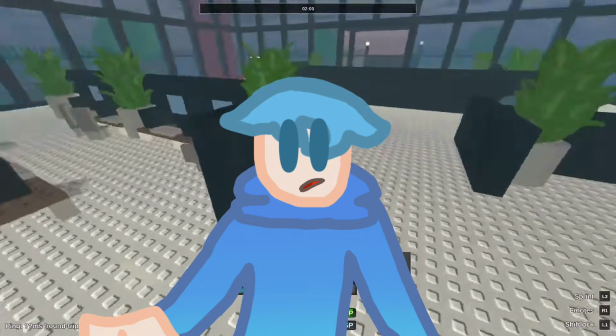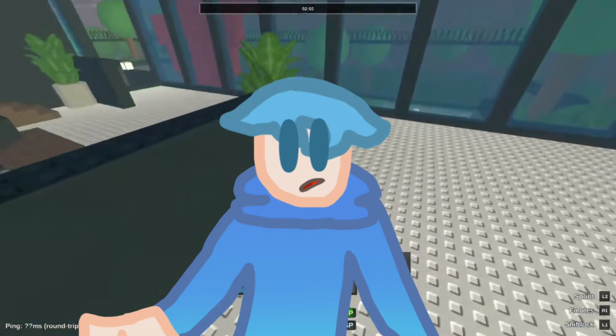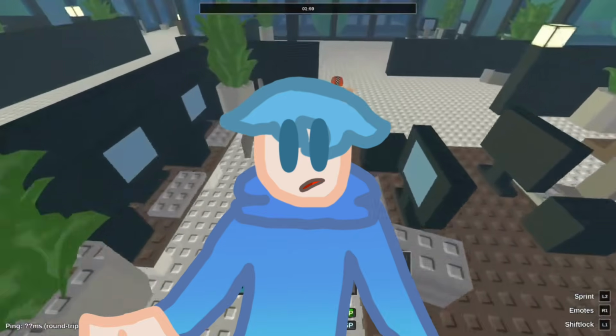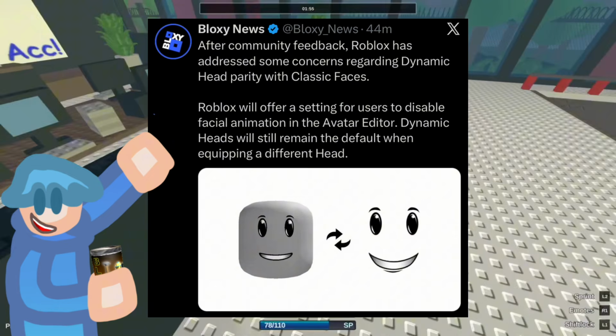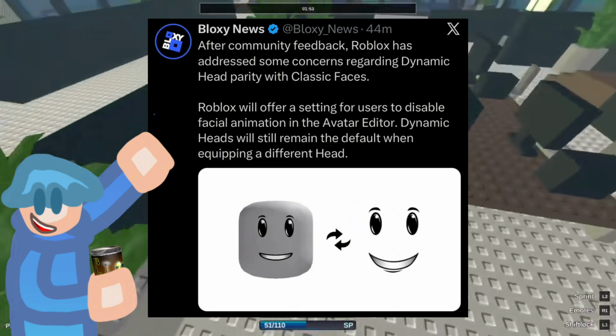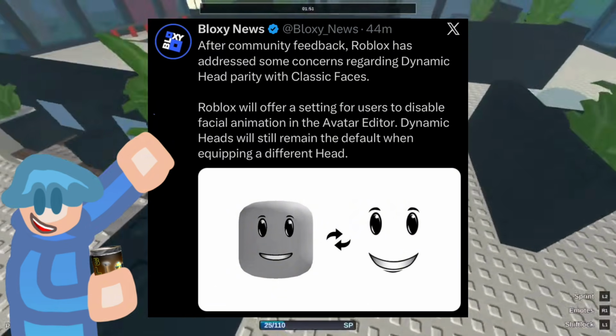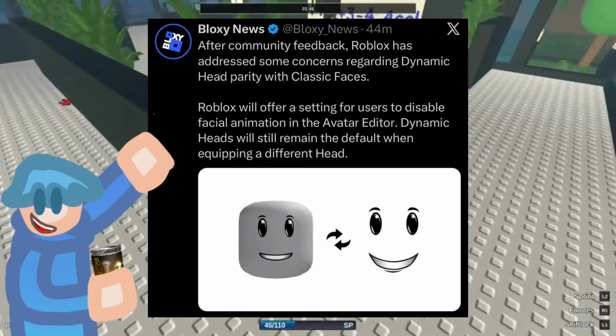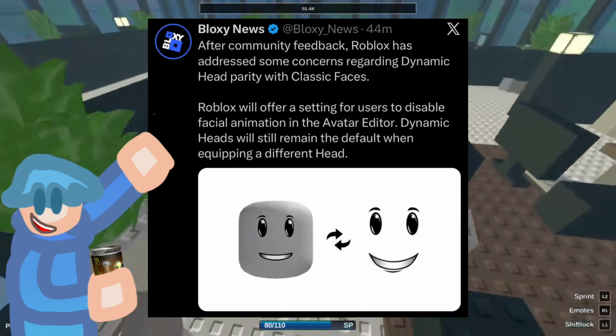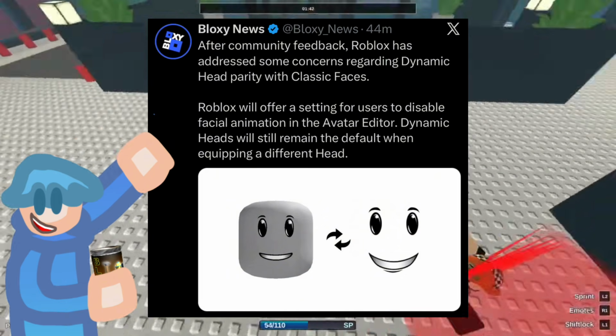You know how I've been showing polls and I had to scrap the last video? That's actually because when I was starting the other video, this happened. After community feedback, Roblox has addressed some concerns regarding dynamic faces. Roblox will offer a setting for users to disable facial animation in the avatar editor.